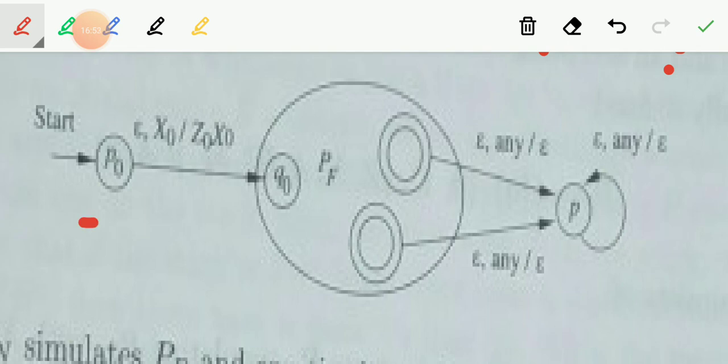Here also we are going to add a new start state, and a new bottom stack marker X0. This Z0 is the bottom stack marker of Pf. This X0 is the bottom stack marker of Pn here.